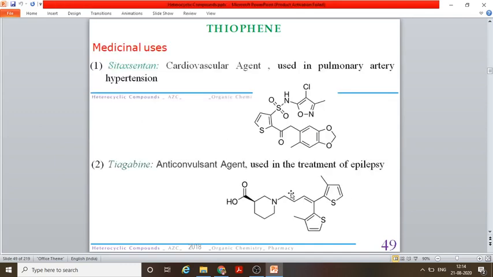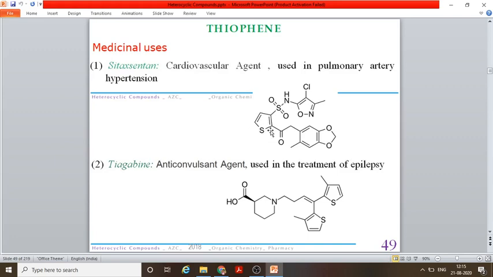Now some medicinal uses of thiophene. If we see the structures here, these are the drug molecules. This is for cetexentan, and here your thiophene molecule is present.